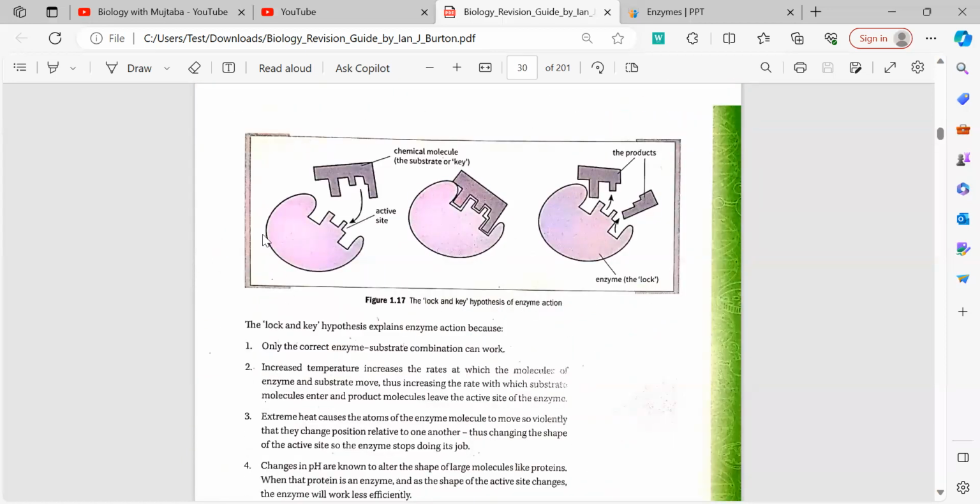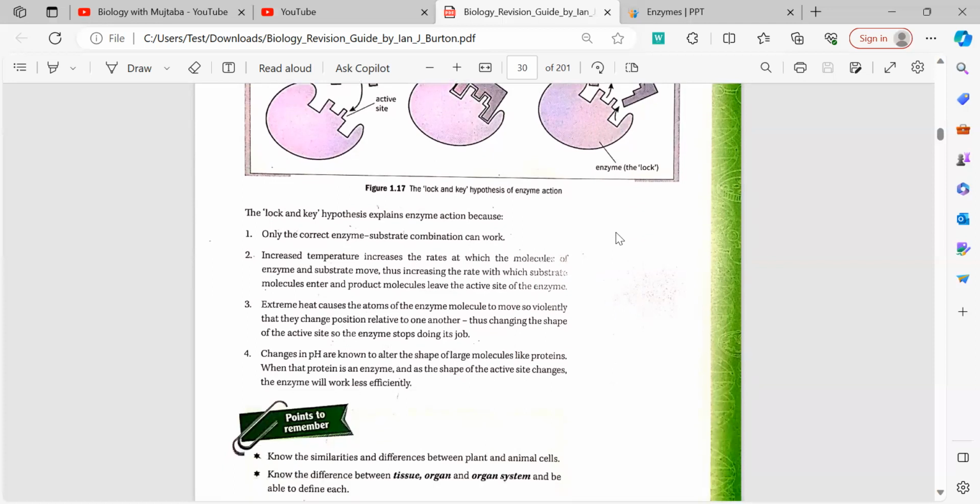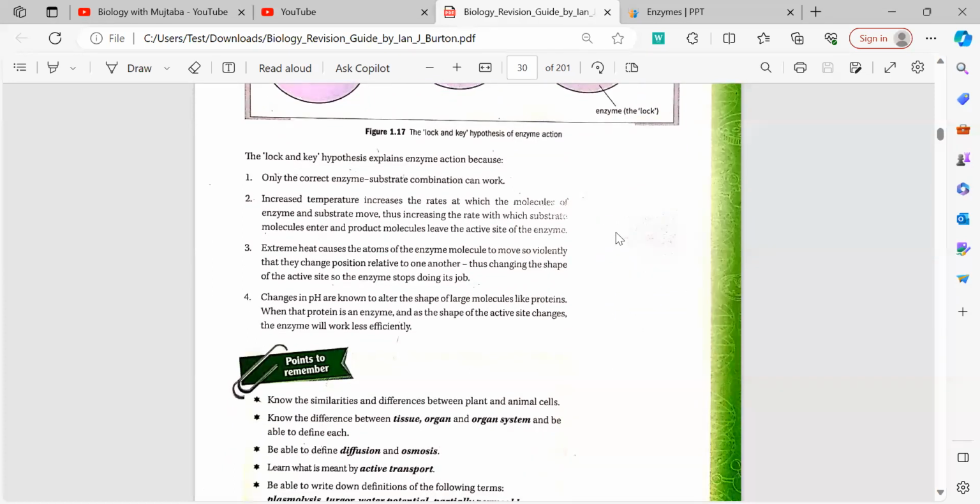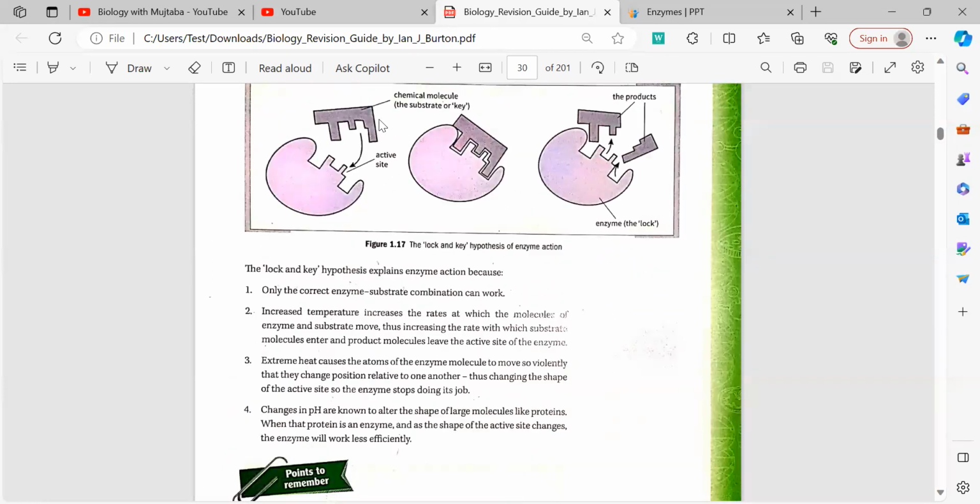Here is a better diagram. Look, this is the active site on the enzyme, and this is the substrate. The substrate is the key, so it has an identical shape to the active site, so it can just fit in and break down into the products. This is normal. Now in this figure, this is before the reaction has occurred. This is after the reaction occurs. So this enzyme substrate complex is formed, and these are the products which are formed.